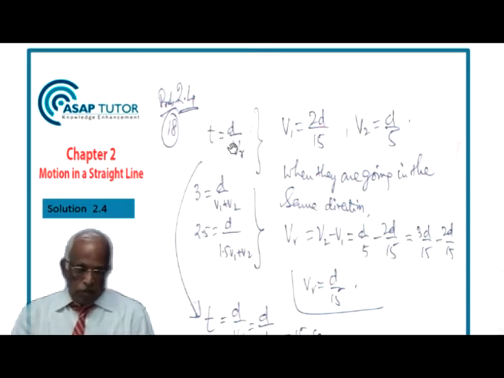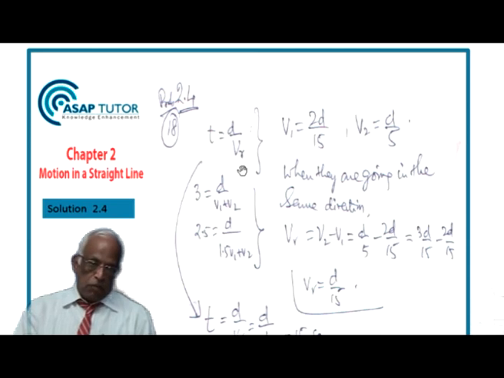We are talking about relative motion between two trains. So, T is equal to d over Vr, where Vr is the relative speed. If V1 is the speed of the first train and V2 is that of the second train, now if I increase the speed of V1 by 1.5 times, then my change is going to be this. So 3 equals d over V1 plus V2, and 2.5 is equal to d over 1.5 V1 plus V2. Here I have got 3 unknowns and 2 equations. So by elimination I am getting V1 as 2d by 15 and V2 as d by 5.